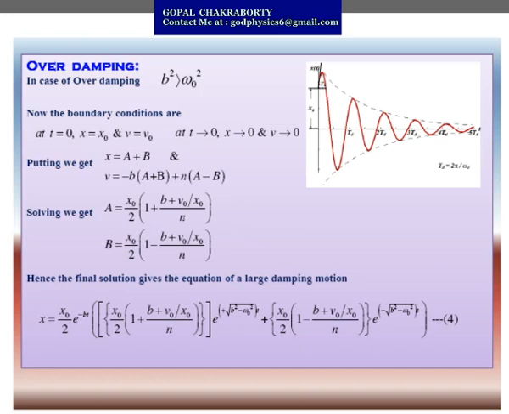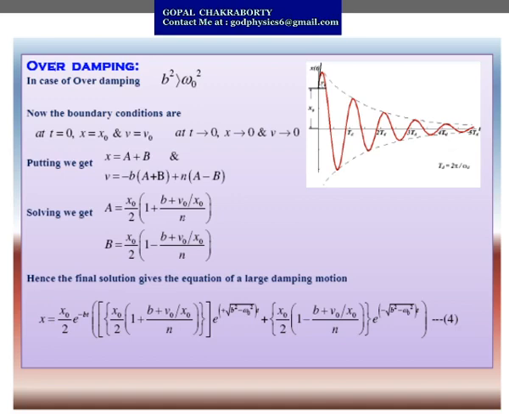Now if we consider the graph shown in the right hand upper side, the displacement of the particle with time, you can see at the starting point, that means at 0 time, it is already executing simple harmonic motion before application of damping force. So it has an initial position and initial velocity.